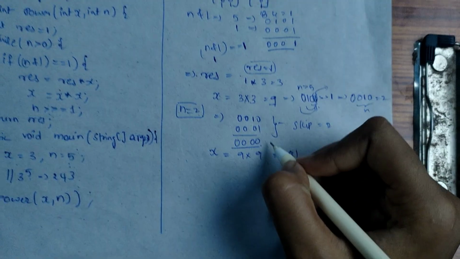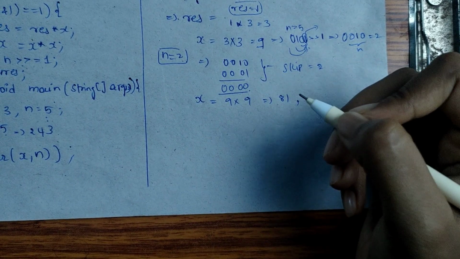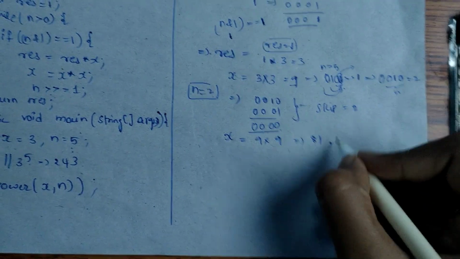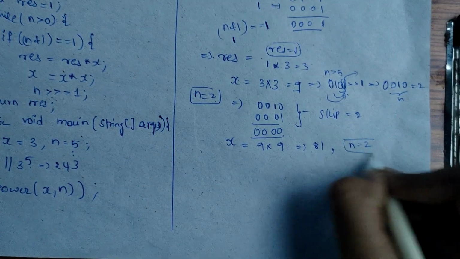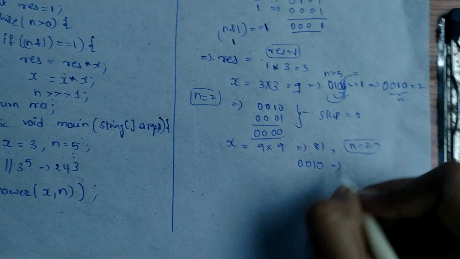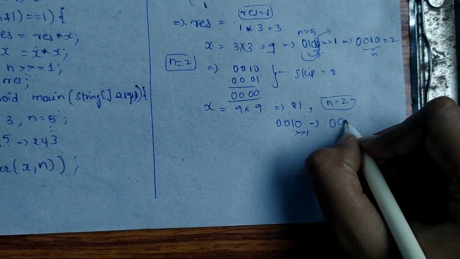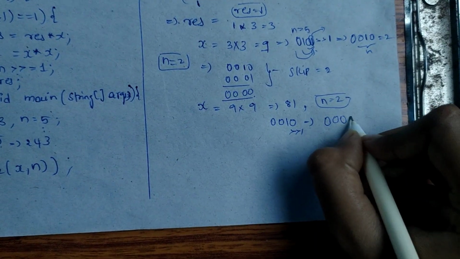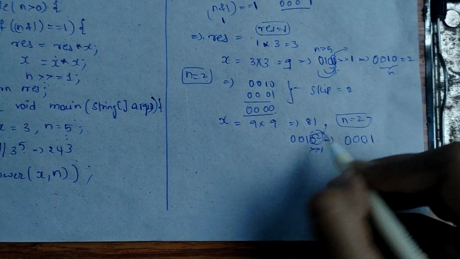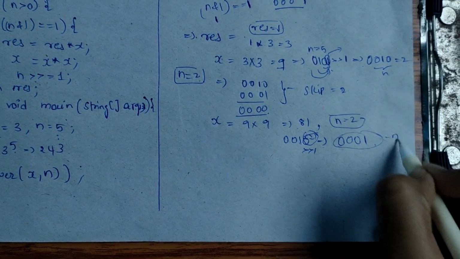So we have n equal to 2, right? So we need to shift by one. So 0 0 1 0 shifted, the last bit is thrown outside and we get 0 0 0 1, so n is equal to 1.